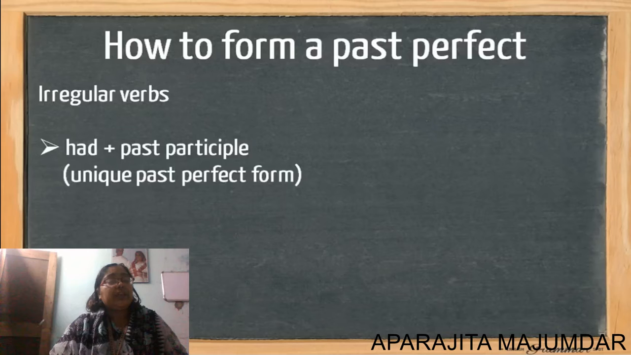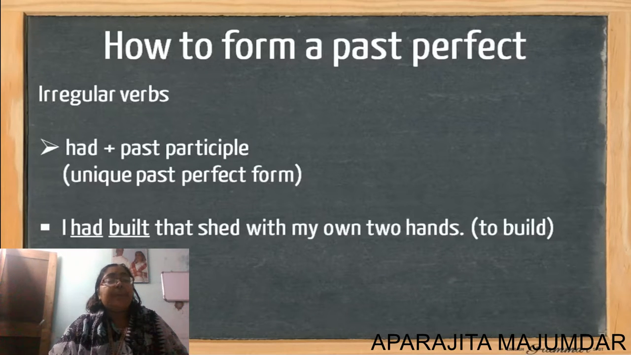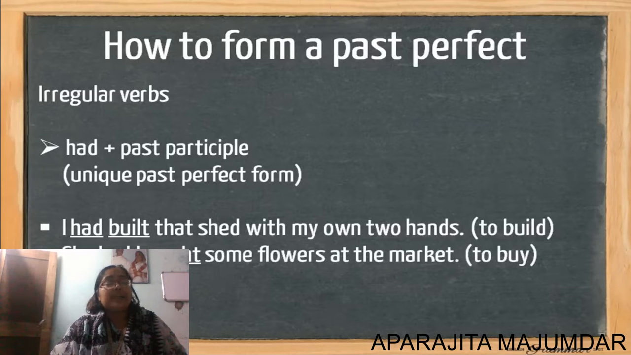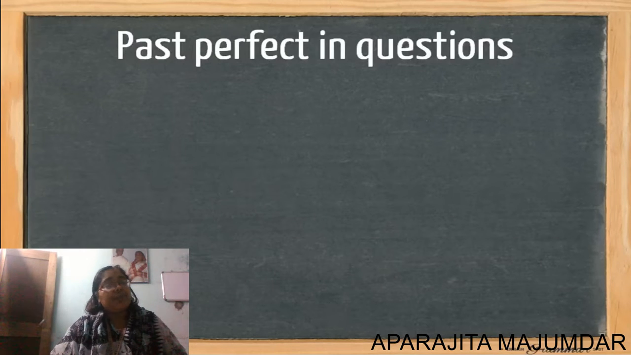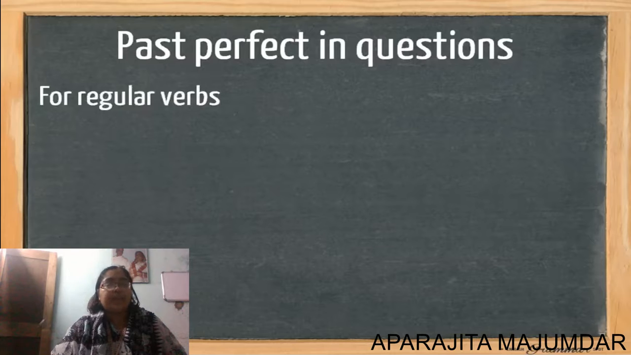It's a unique past perfect form. What's that? I had built that shed with my own two hands. To build becomes built. Same way, she had bought some flowers at the market. To buy becomes bought. We had run the marathon. To run, it becomes run only.